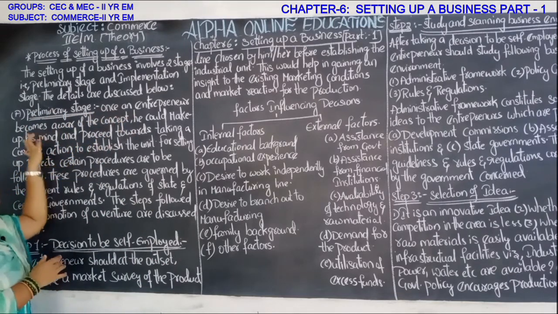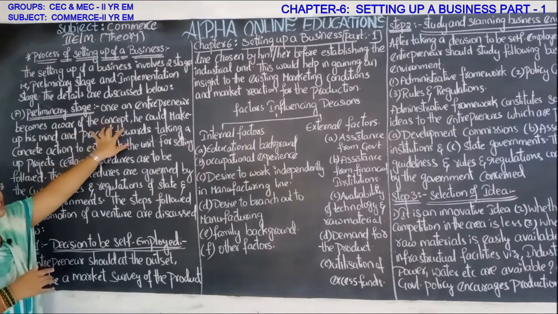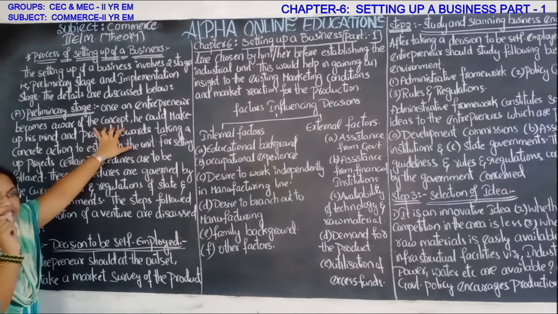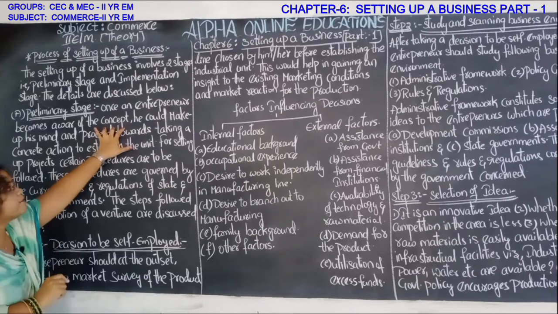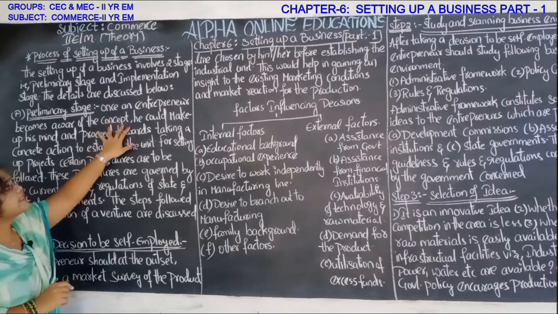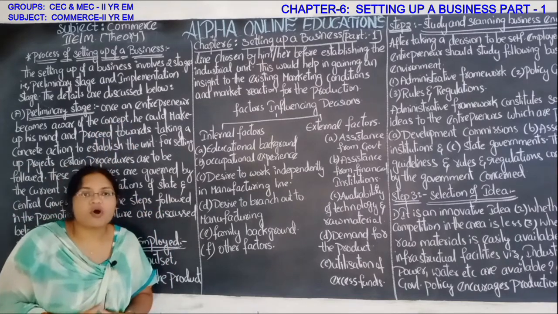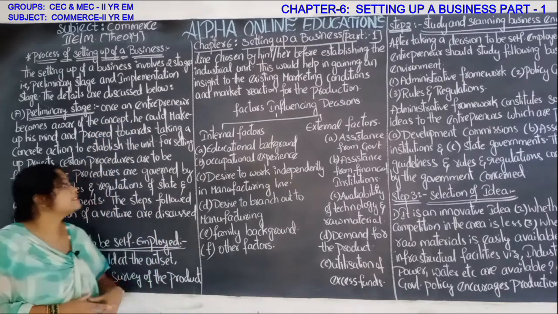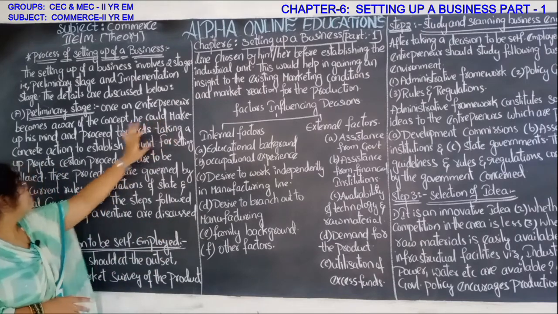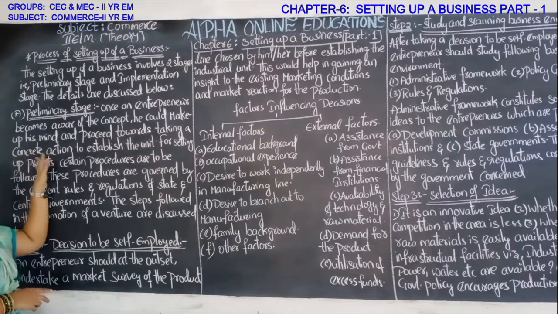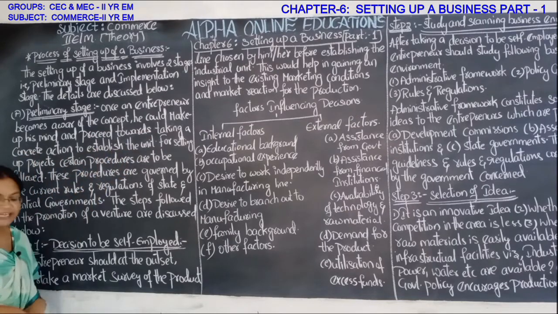See here, preliminary stage. Once an entrepreneur becomes aware of the concept, entrepreneur means the person who is going to start the business or the person who has started the business. Once he is aware of the concept, means once he got the awareness regarding the concept of the business, he could make up his mind and proceed towards taking a correct action to establish the unit.